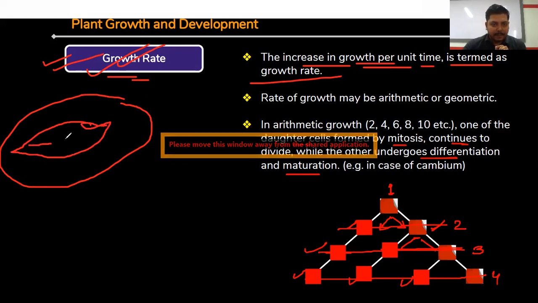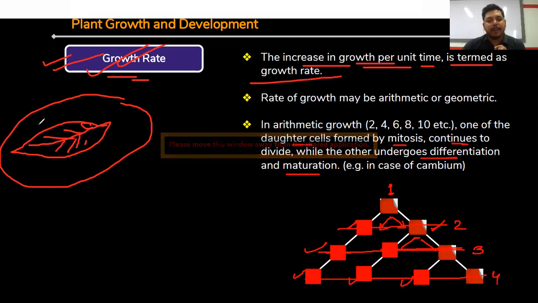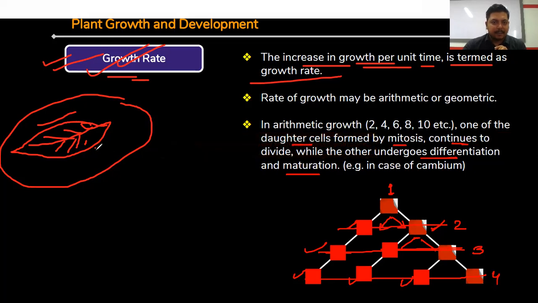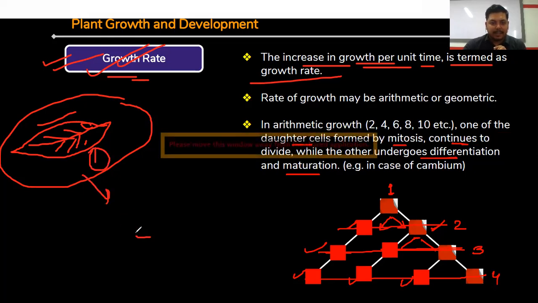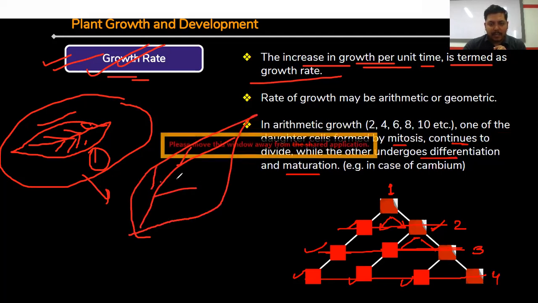Here, within a specific region, suppose this is a plant leaf, right? And suppose here the time is zero and time is counting, and this plant leaf is increasing in growth after some days, and it will take, okay, 10 days. So this is called growth rate. Within 10 days, a specific increase found in the leaf is called growth rate.